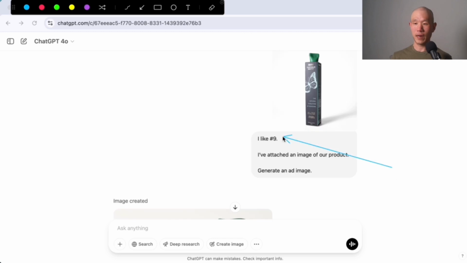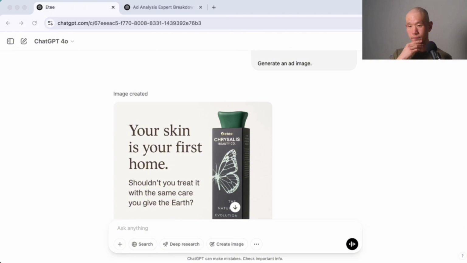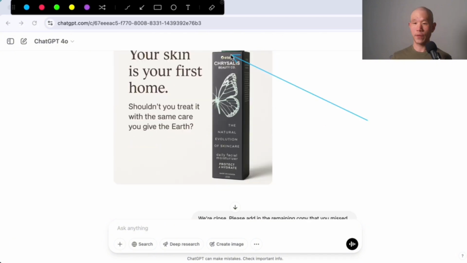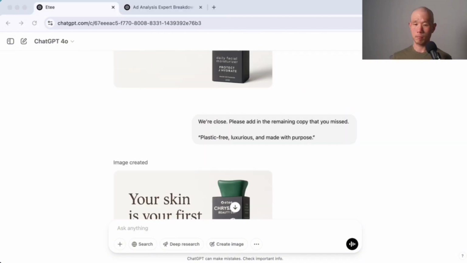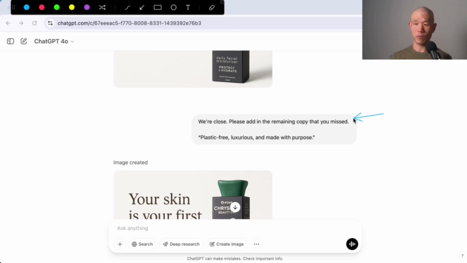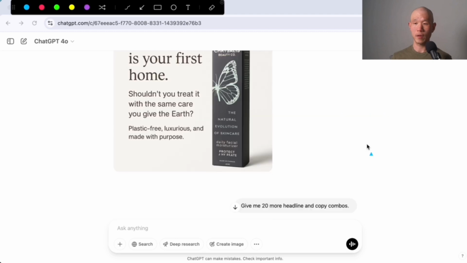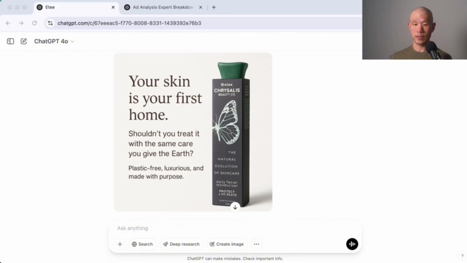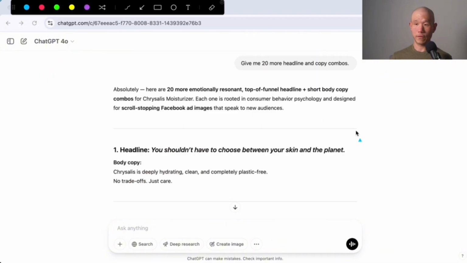So I mentioned I like number 9. I've attached an image of our product, generate an ad image, and then it came up with this over here, which I think we did some further refinements on. Yeah, we're close. Please add in the remaining copy that you missed. Plastic-free, luxurious, and made with purpose. So it ended up doing that, and this ended up being one that I liked. Again, the product here is not exactly the same as the one that I inputted, but swapping this out is pretty easy. All right, from there, give me 20 more headlines and copy combos.